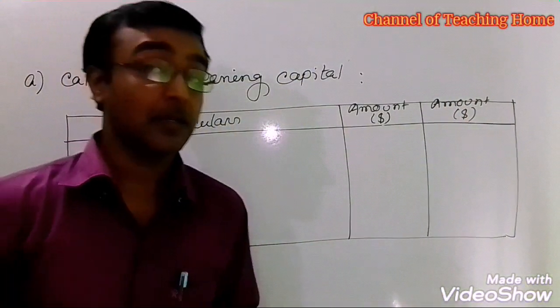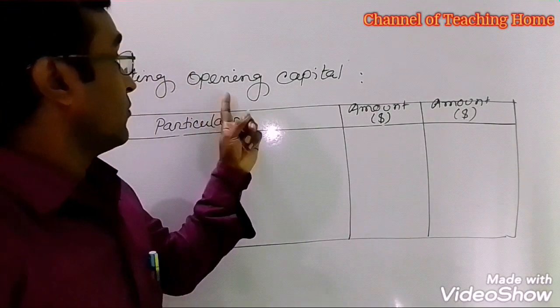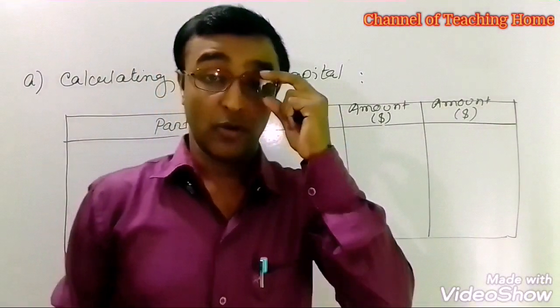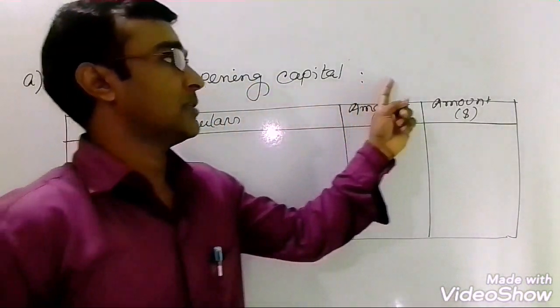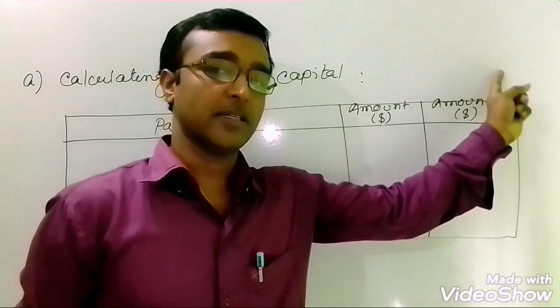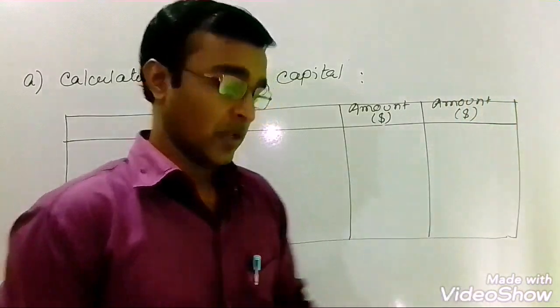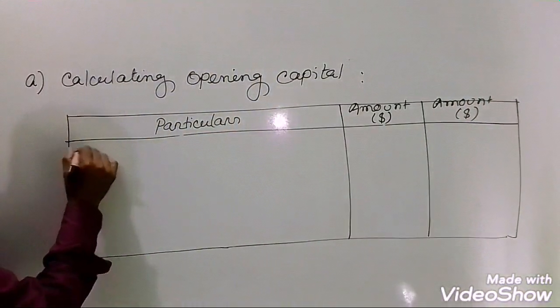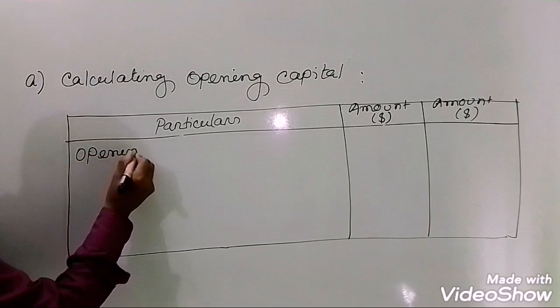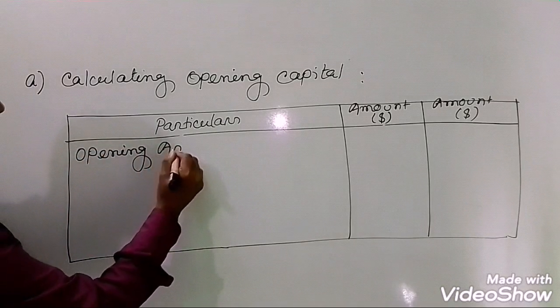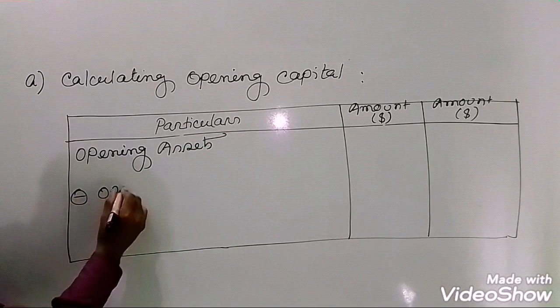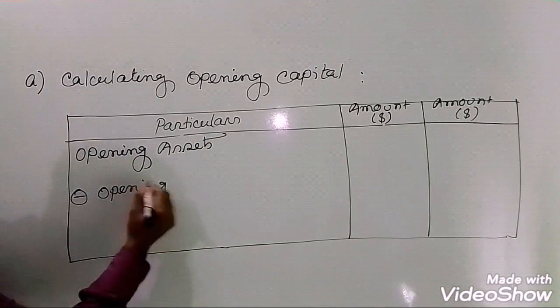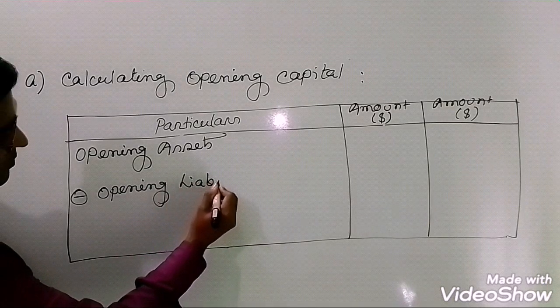Now try to recollect and find out the formula of opening capital, what I have already written a few minutes back. The opening capital equals opening assets minus opening liabilities. So I'm now writing here opening assets minus opening liabilities.